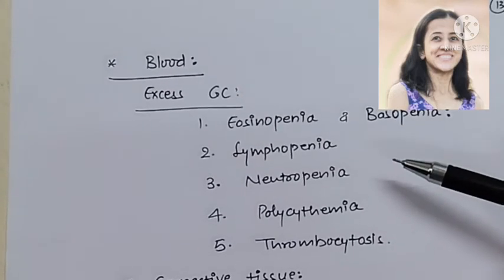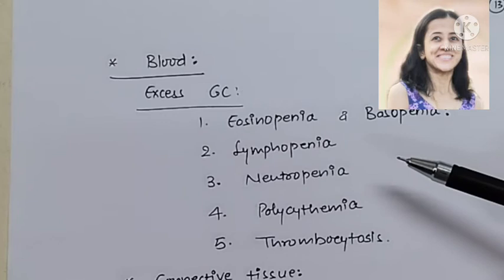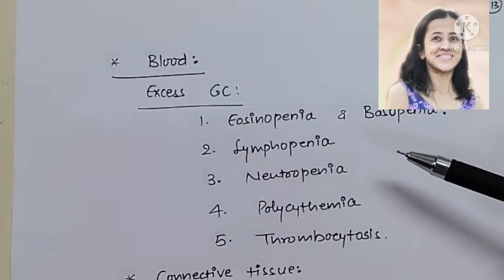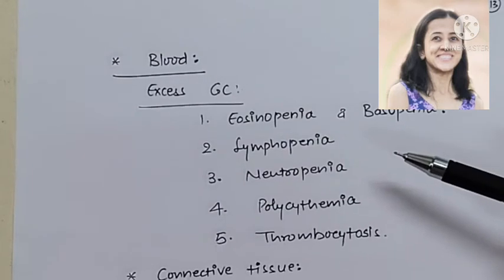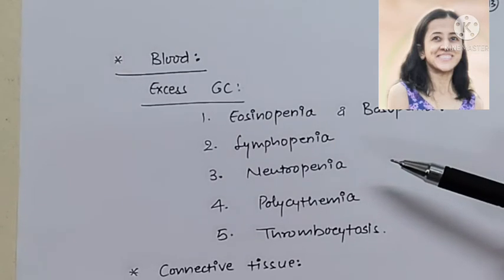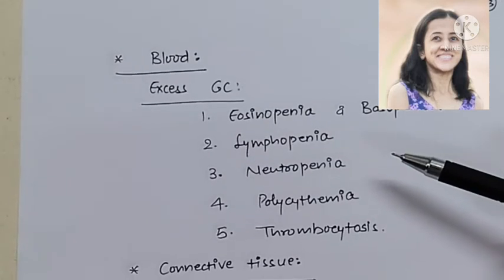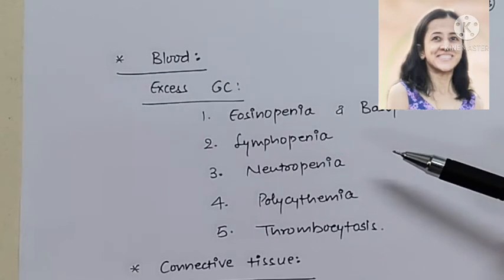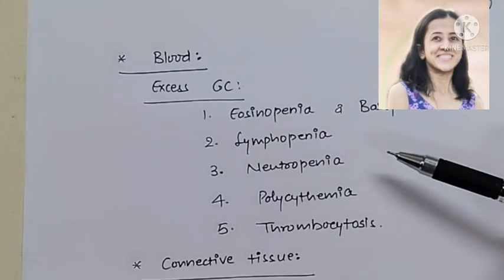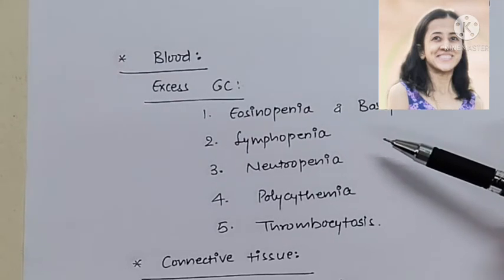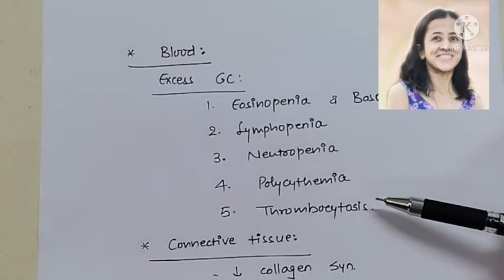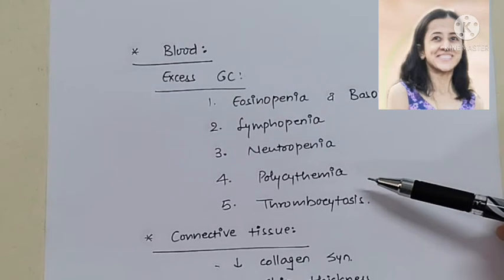Then lymphopenia, means lymphocyte count decreases. That is because of decreased proliferation and increased destruction of lymphocytes. Mainly, what is the reason for decreased proliferation? Because it interferes with the DNA synthesis and decreases the mitotic activity of the lymphocyte. They also decrease secretion of cytokine, that is interleukin 2, that results in decreased proliferation of lymphocytes. And these cells undergo apoptosis, so that is lymphopenia. Third effect also produces polycythemia because it stimulates erythropoiesis, and thrombocytosis, increase in the thrombocyte count.